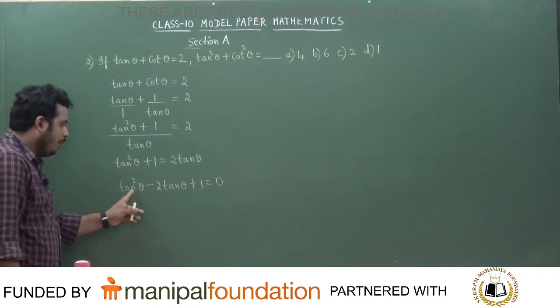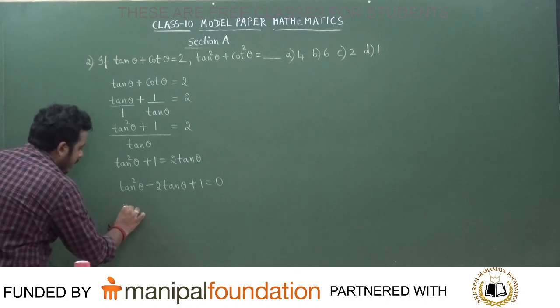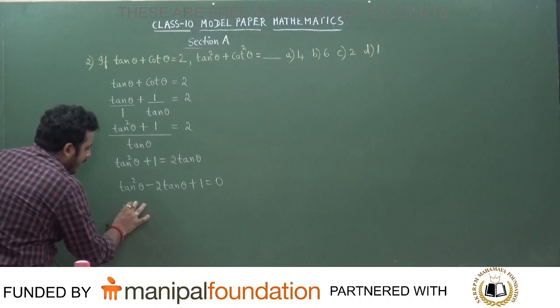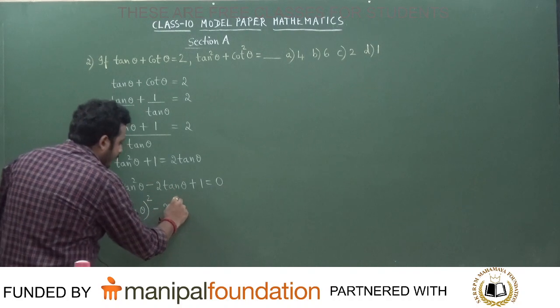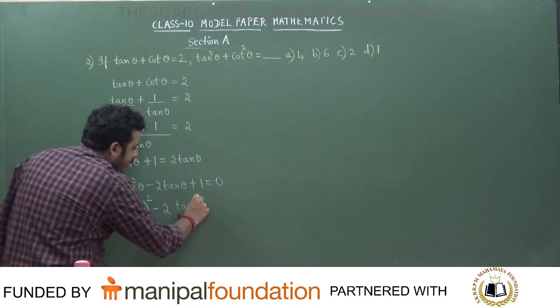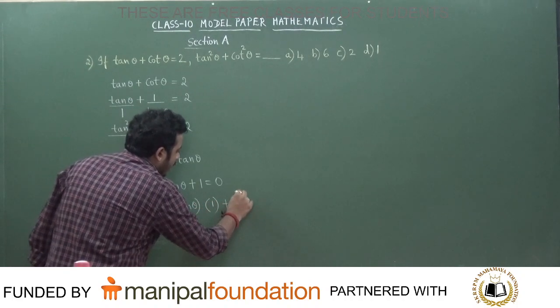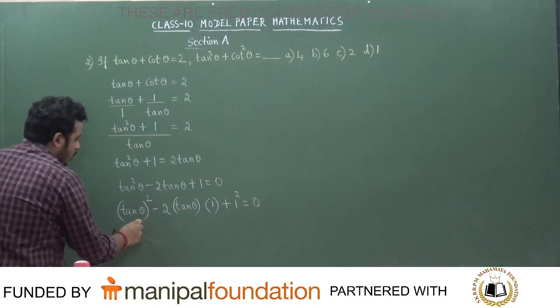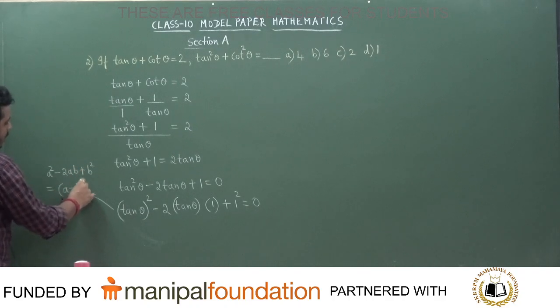Is this not of the form a square minus 2ab plus b square? Here a square is tan theta the whole square, minus 2 into a, which is tan theta, plus 1 square, that is equal to 0. This is of the form a square minus 2ab plus b square, which is nothing but a minus b the whole square.